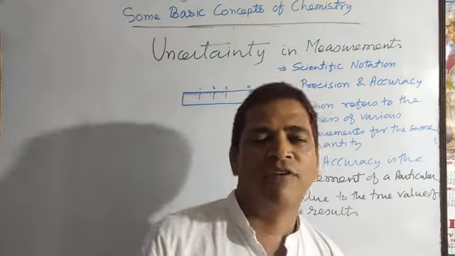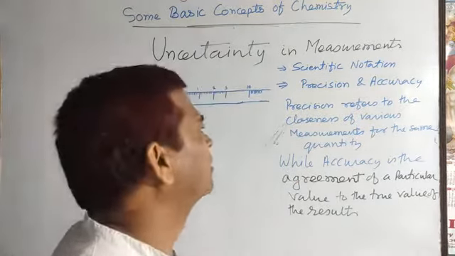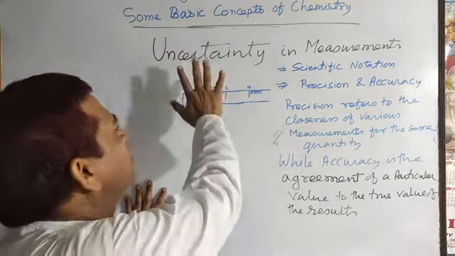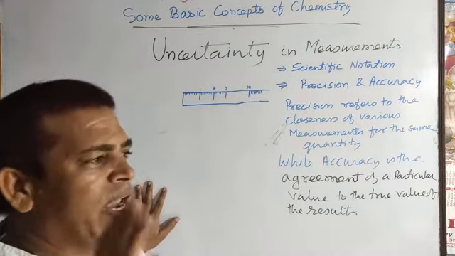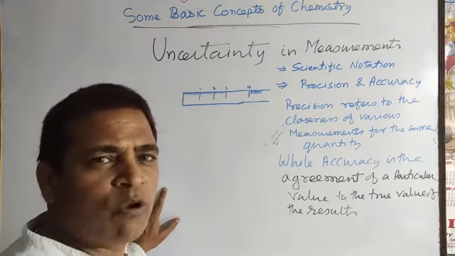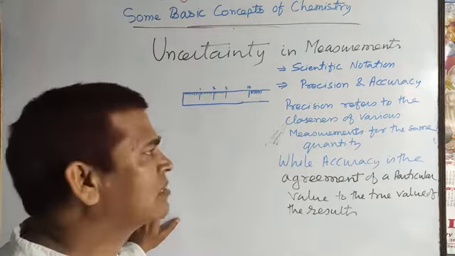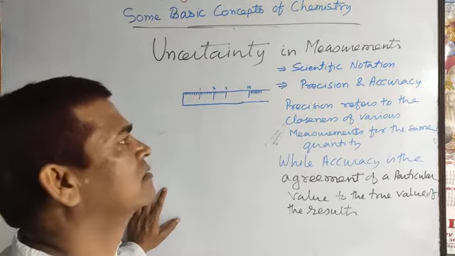In physics that is discussed in detail, but here the topic is uncertainty in measurement. So it is clear, any physical quantity that is measured has certain uncertainty and some error.